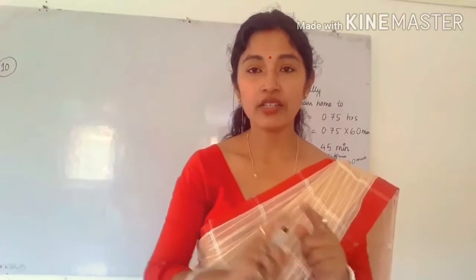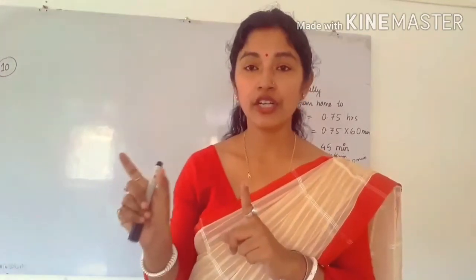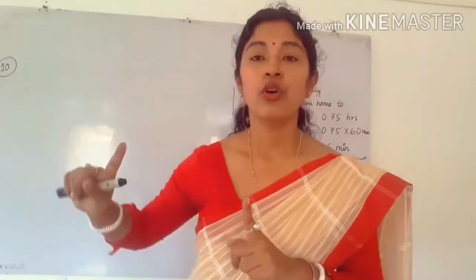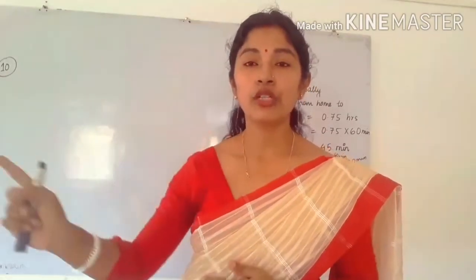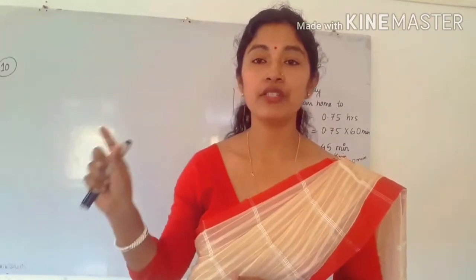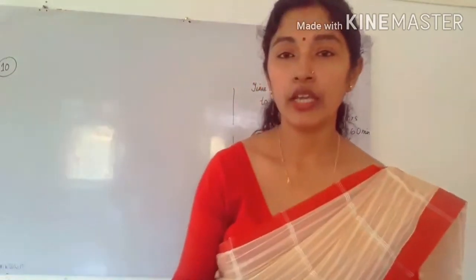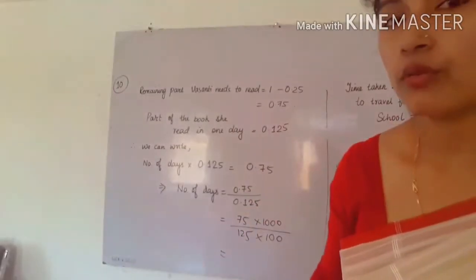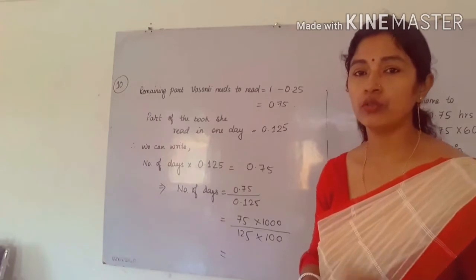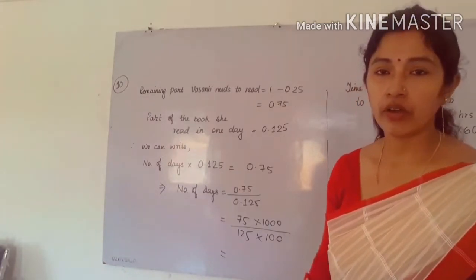So number of days into the part she reads in one day is equal to the total book that should be read. So how much part? That will be 0.75. Okay, like this we have to make one equation. So I am not completing the question here, I am leaving it to you, because it is division. Already you know how to divide a decimal number.